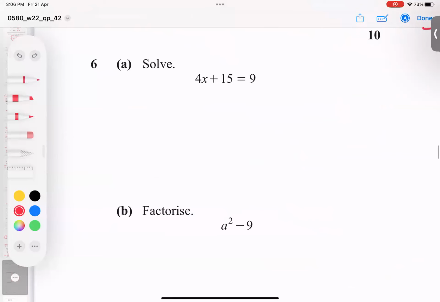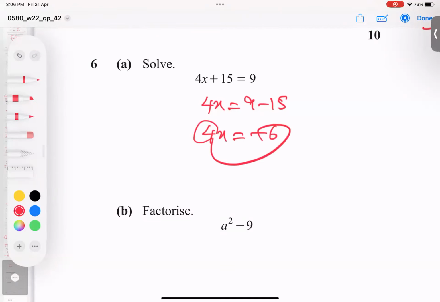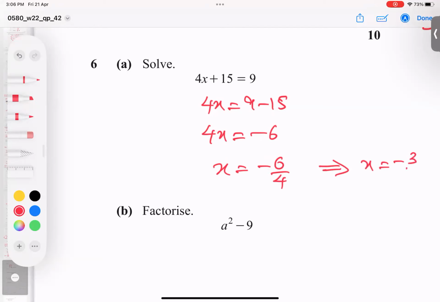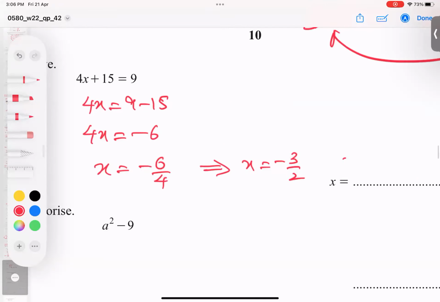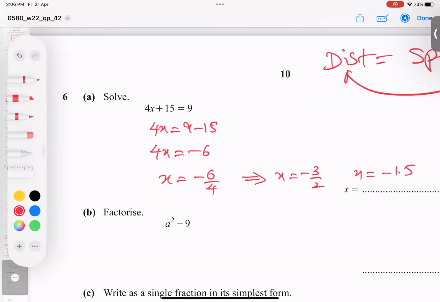Okay. So it means 4x(9 minus 15). And this becomes what? 9 minus 15 becomes minus 6. So minus 6 is coming, and this 4 multiplying will divide. So first show the examiner this, and then you simplify. You leave it like this, full marks, or you can write it this way also, it is acceptable. So no problem at all. You can write the fraction form or this form. So no issue at all.